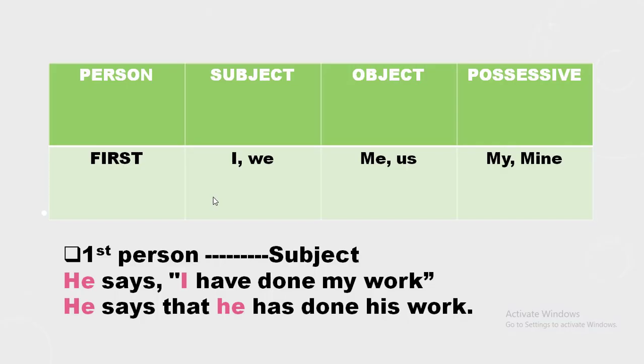There are three kinds of person when we talk about something: first person, second person and third person. The person who is talking is the first person. For example, I am talking, so I am the first person. The person to whom the first person is speaking is the second person. For example, if I am talking to you, you are the second person.